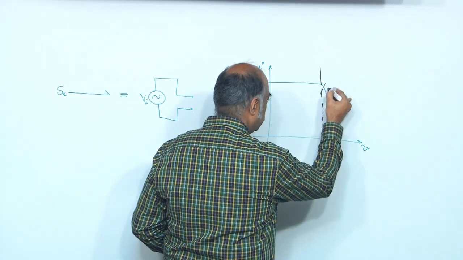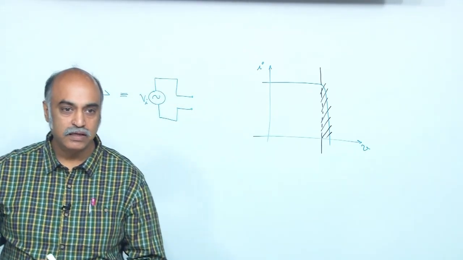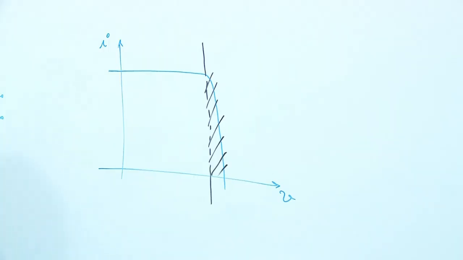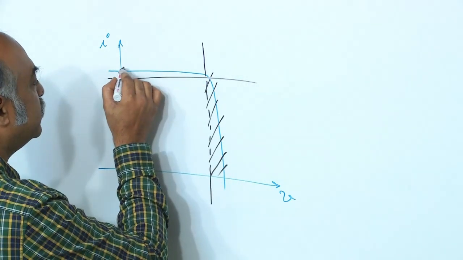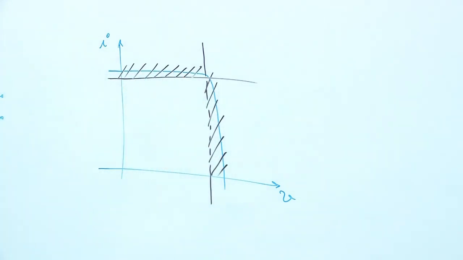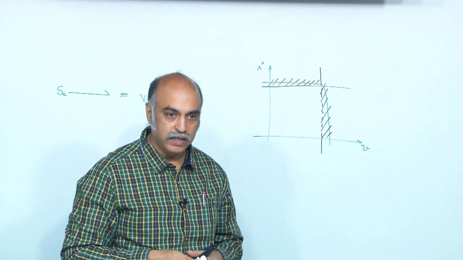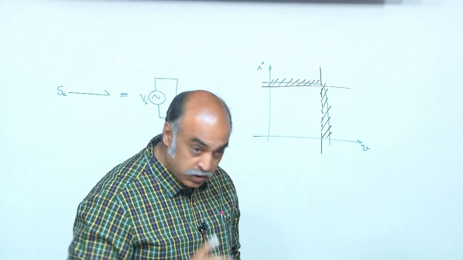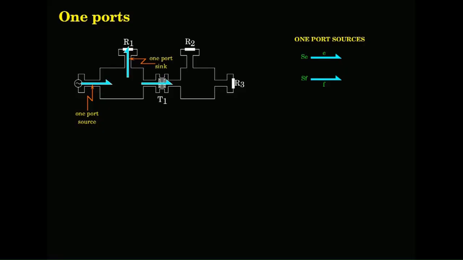In this region, it will behave like a voltage source, an effort source. If the operating point is around this region, it will operate like a flow source or a current source. So it is a hybrid. Depending upon the operating point, it behaves accordingly. It is not a true current source nor a true voltage source in the strict sense.